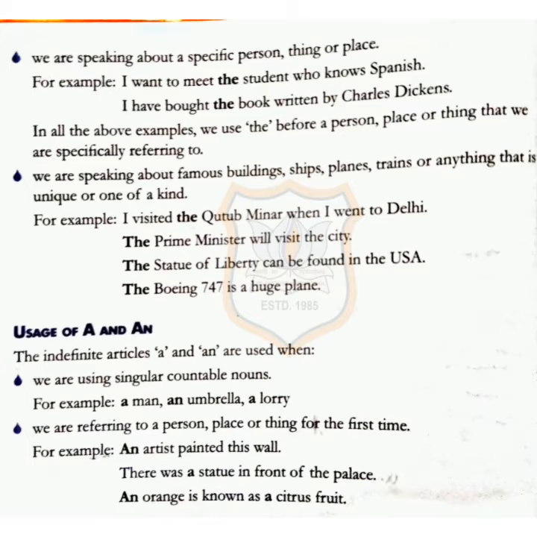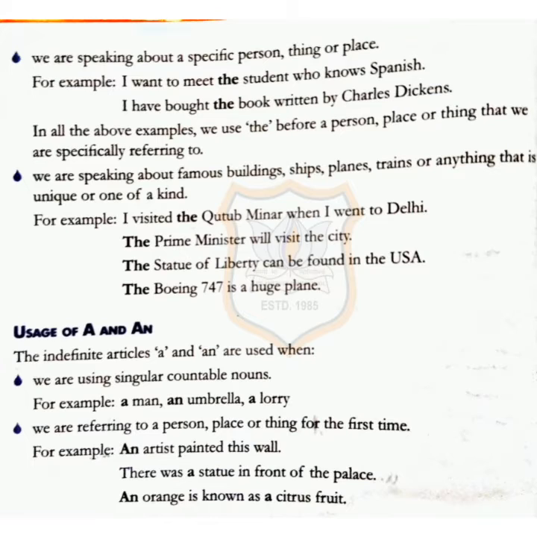to. And next one, when we are speaking about a famous building, ship, plane, train or anything that is unique or one of its kind. For example, I visited the Qutub Minar when I went to Delhi. Now Qutub Minar is only one in the whole world. Therefore, it is referred to as the Qutub Minar.